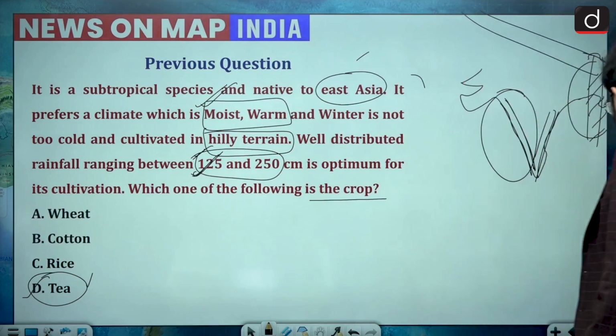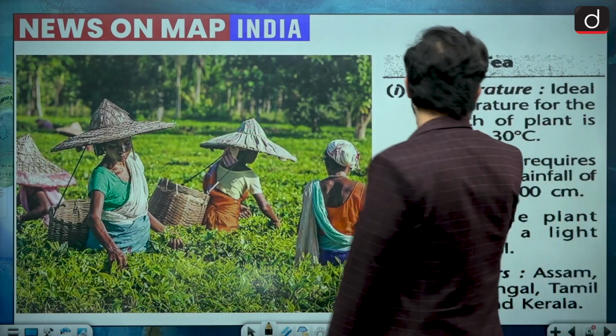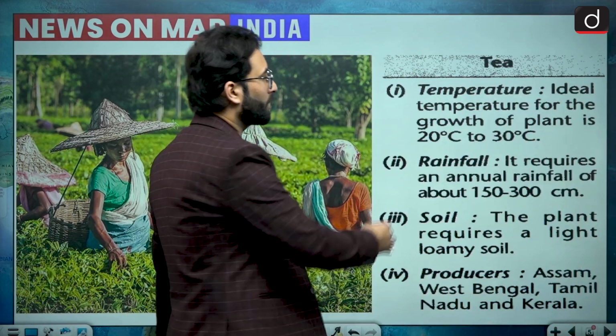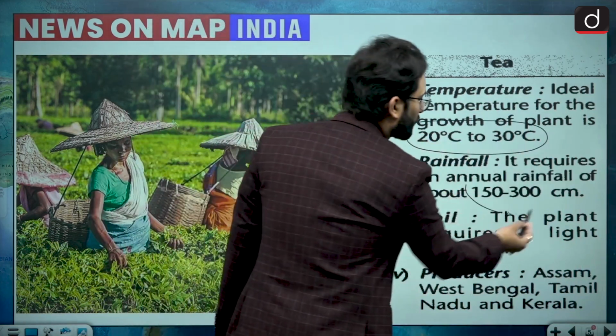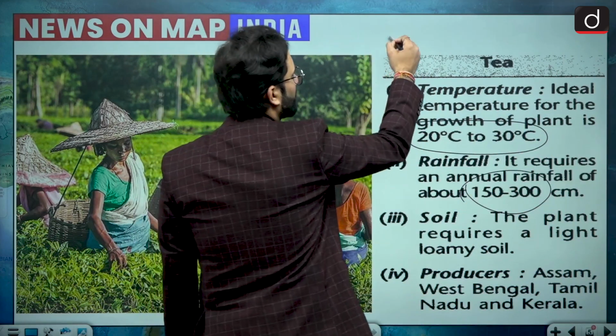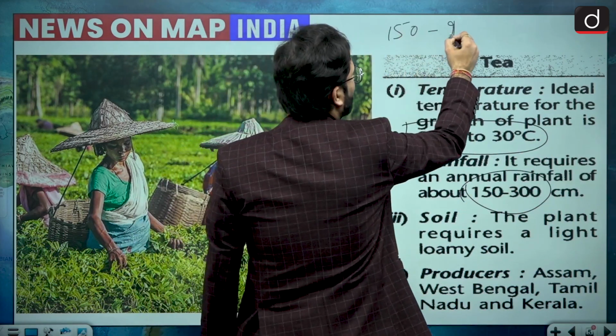Let's have a look at the explanation here. You can see the temperature requirement for tea is 20 to 30 degrees Celsius. When we are talking about rainfall, this is between 150 to 300. In the question it was given as 150 to 250.